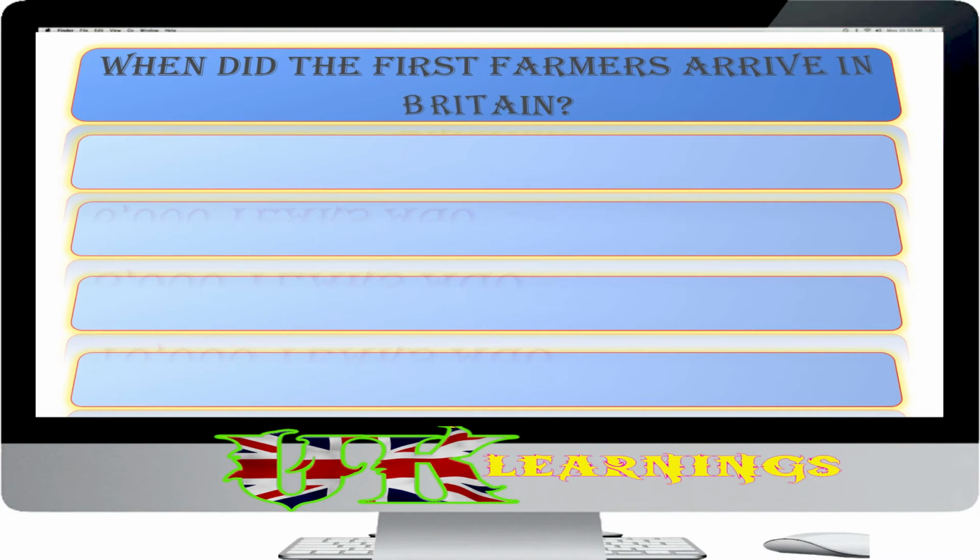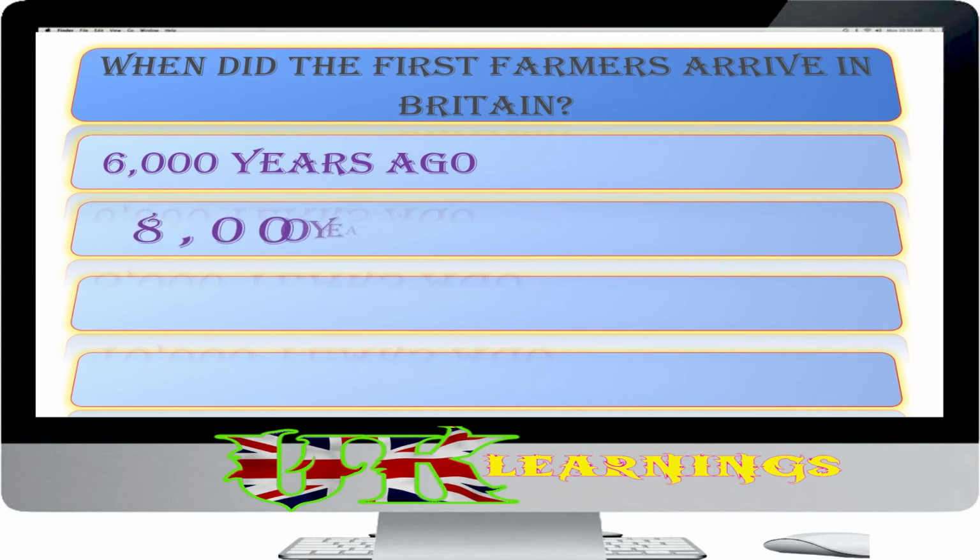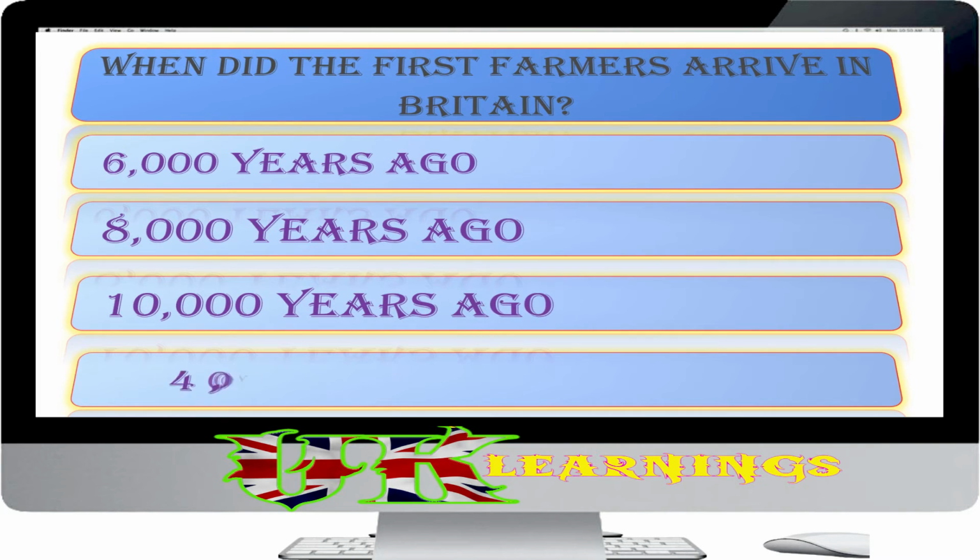When did the first farmers arrive in Britain? 6,000 years ago, 8,000 years ago, 10,000 years ago, 4,000 years ago. The answer is 6,000 years ago.